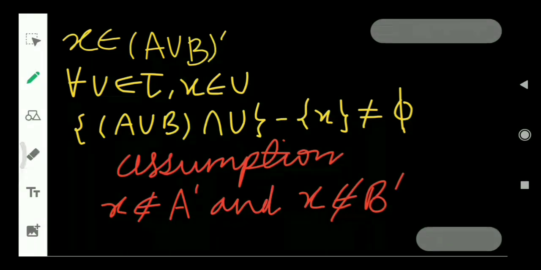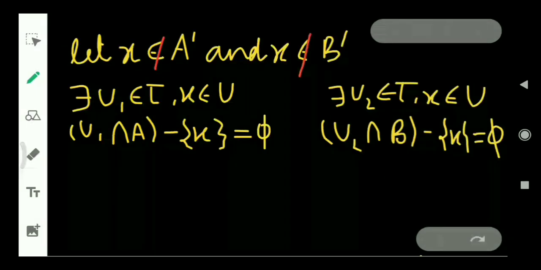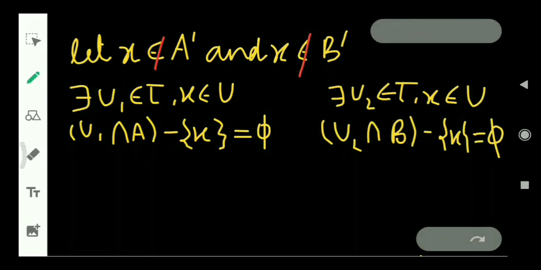So let us assume that X does not belong to A' as well as X does not belong to B', and we will contradict this assumption to prove that if X belongs to (A union B)', then it belongs to A' union B'. As we have assumed X does not belong to A' and X does not belong to B', let us see what it says.